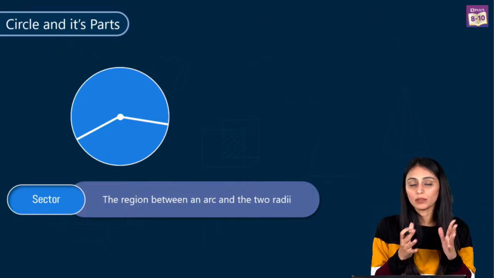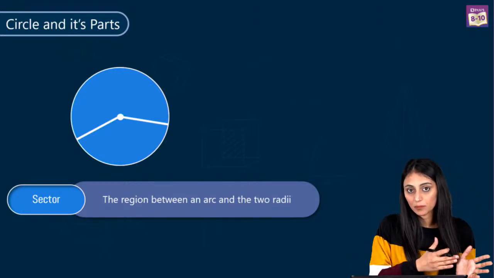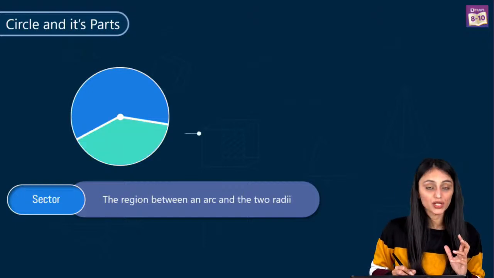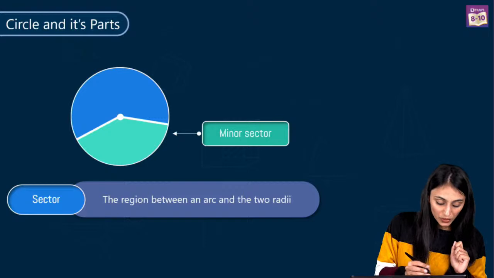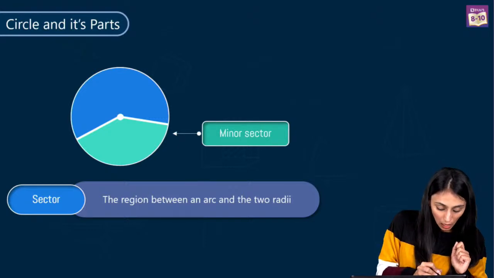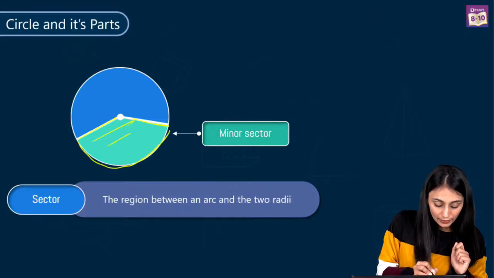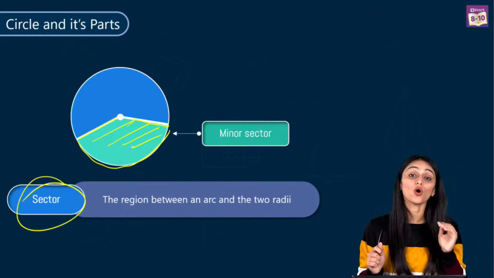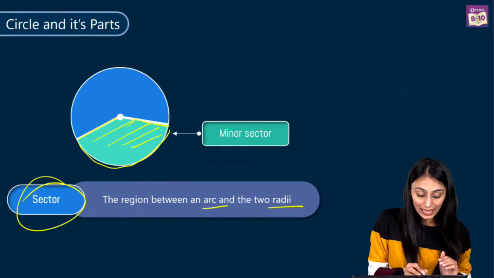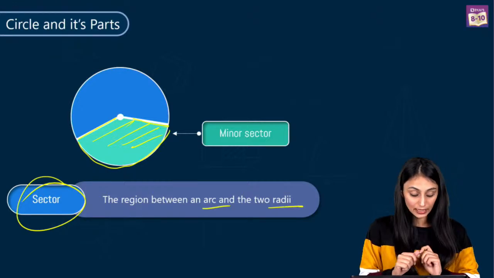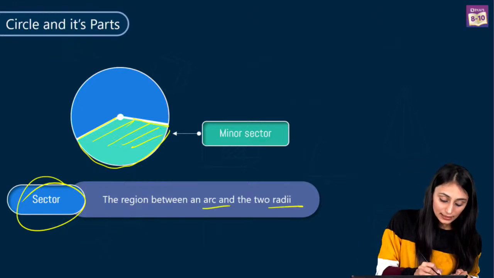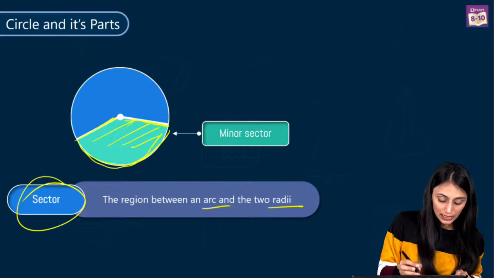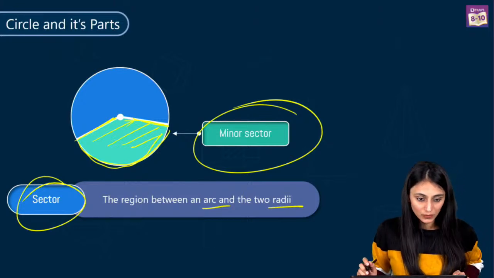Doesn't it look different from the previous one? From the segment that we just learned, you can see that the region is different. Look at the shaded part over here. What we see here is that the region between the arc and the two radii is called the sector, whereas a segment was the region between the chord and the arc. The sector is between the two radii and the arc. And here I can see that this is the minor arc, so the region between the minor arc and the two radii is called the minor sector.